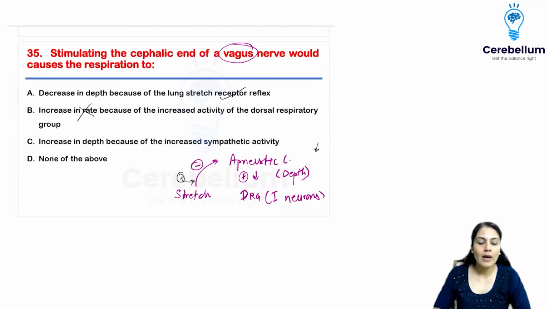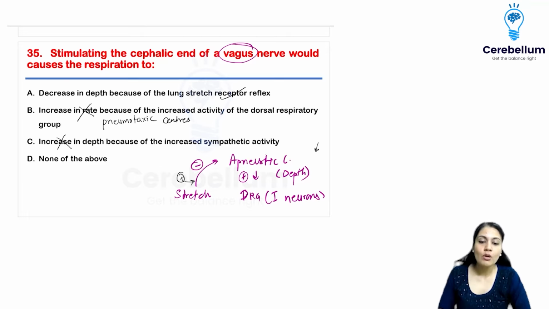Rate is controlled by the pneumotaxic center. And the vagus has no communication with the pneumotaxic center. So it is not going to affect the rate of the respiration. Increase in the depth? No, it is not going to increase the depth.